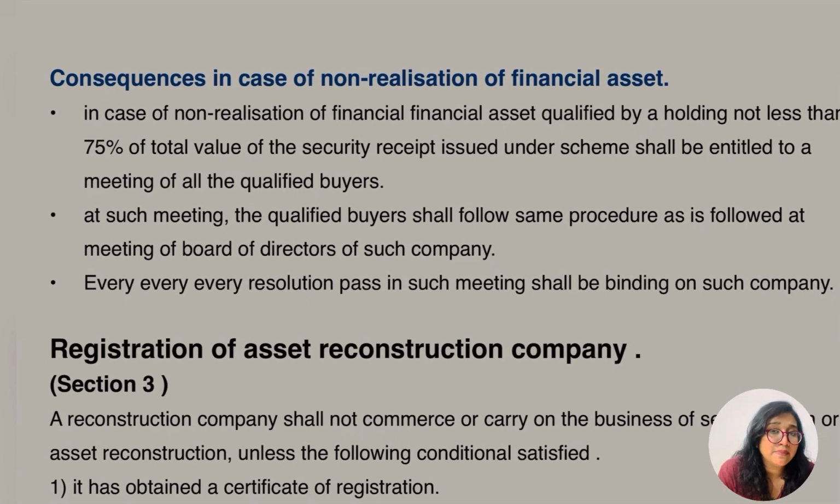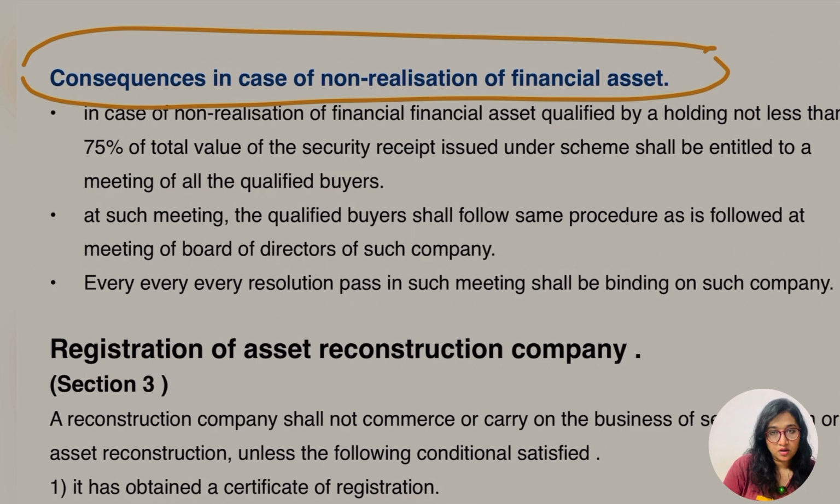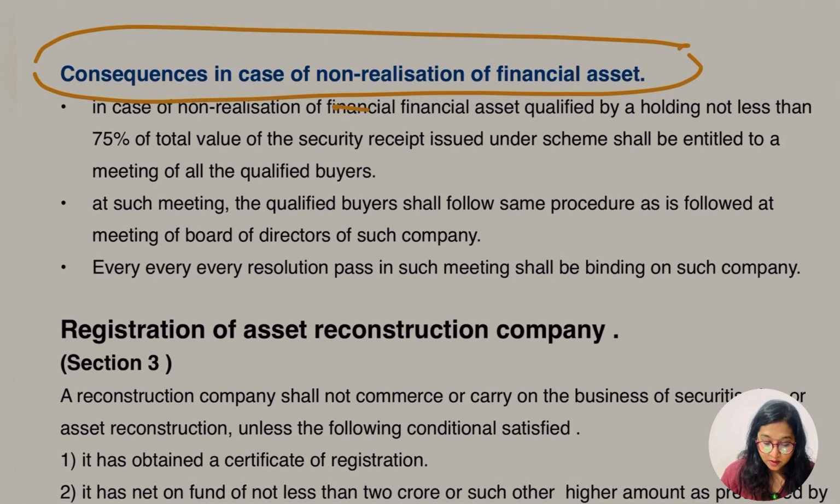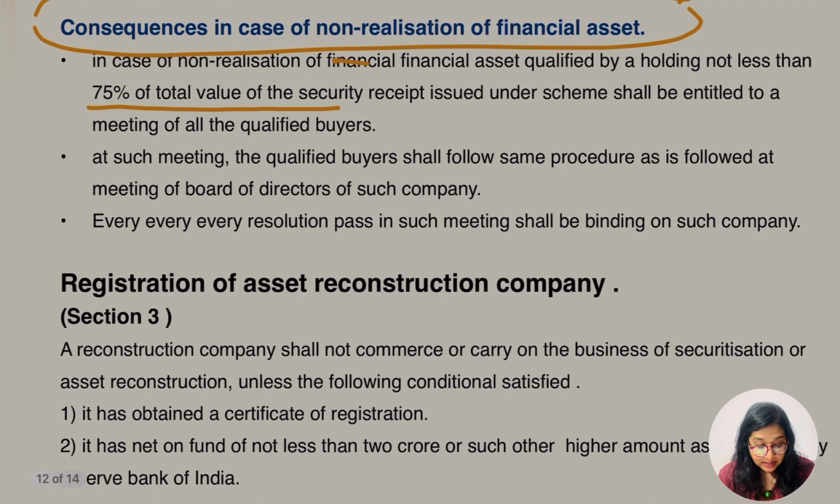But what are going to be the consequences of non-realization of financial asset? Okay, there are some consequences. Let's read them out. In case of non-realization of financial asset, qualified buyers holding not less than 75% of total value of security receipt issued under the scheme shall be entitled to call a meeting of all the qualifying buyers.